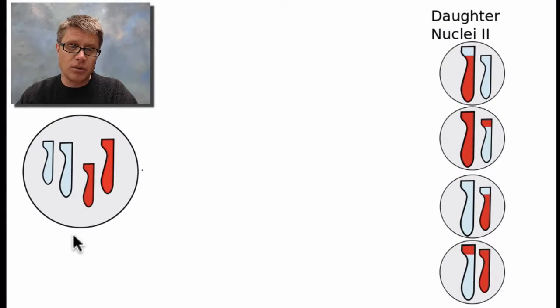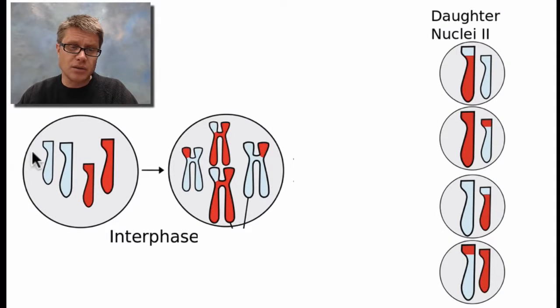And so what's going to happen? Well, let's watch how this begins. First thing that happens is you're going to duplicate each of these chromosomes. And so we're going to make copies of the chromosomes, but then something odd happens. What happens that's odd? In this case, we're going to take a little bit of this white chromosome here, and it's going to cross over with this red chromosome right here. So we're actually swapping chromosomes.